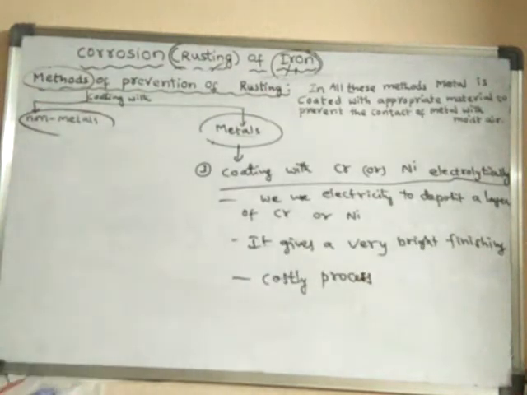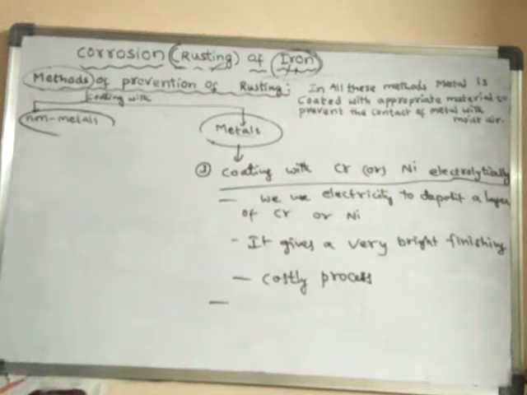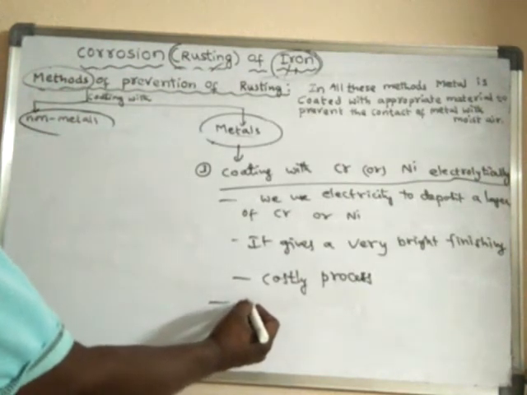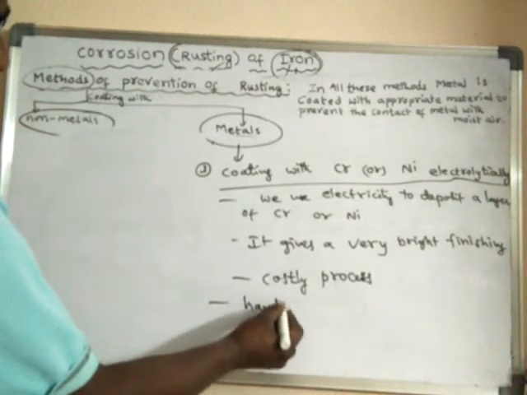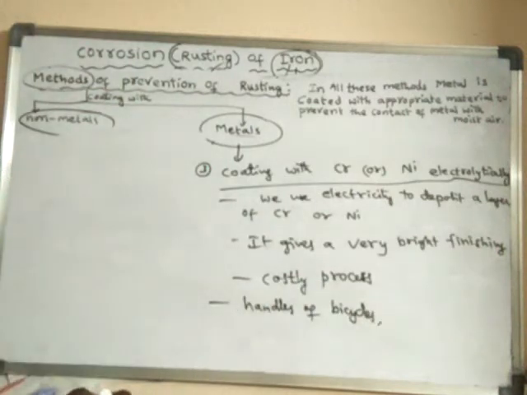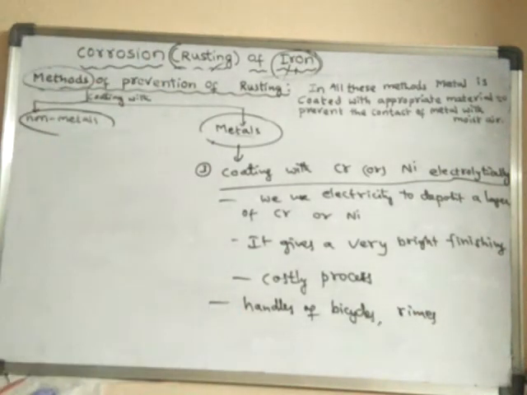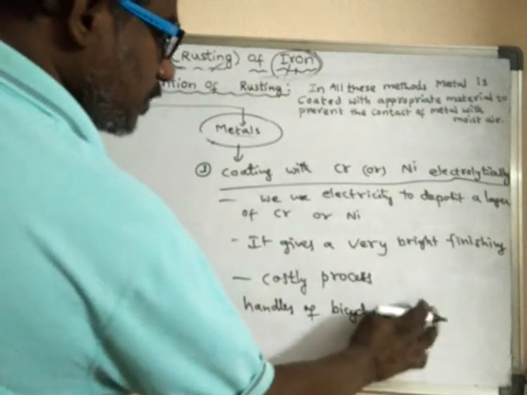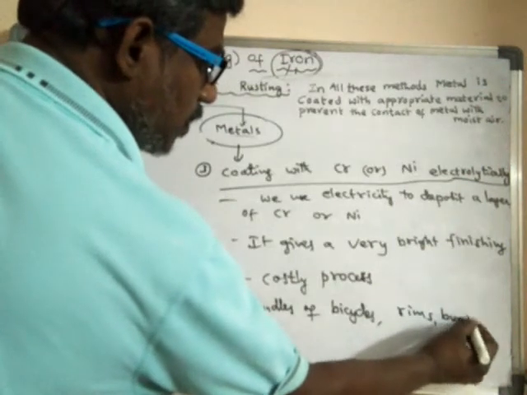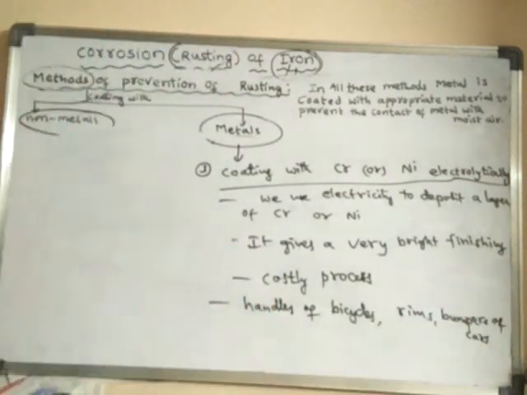This method is used to coat articles like handles of bicycles, tire rims, bumpers of cars, etc.